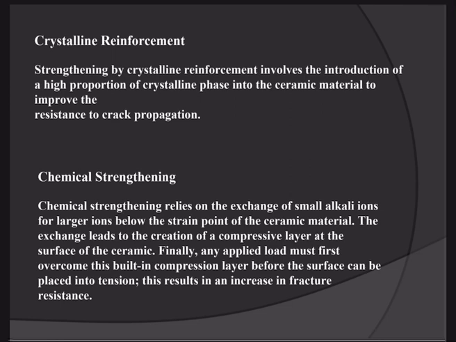Okay, so in chemical strengthening, basically there is an exchange of small alkali ions for larger ions below the strain point of the ceramic material. This exchange leads to the creation of a compressive layer on the surface of the ceramic material, and this compressive layer will provide strength to the ceramic material. Finally, any applied load must first overcome this built-in compressive layer before the surface can be placed into tension. So these are the two methods: crystalline reinforcement and chemical strengthening.